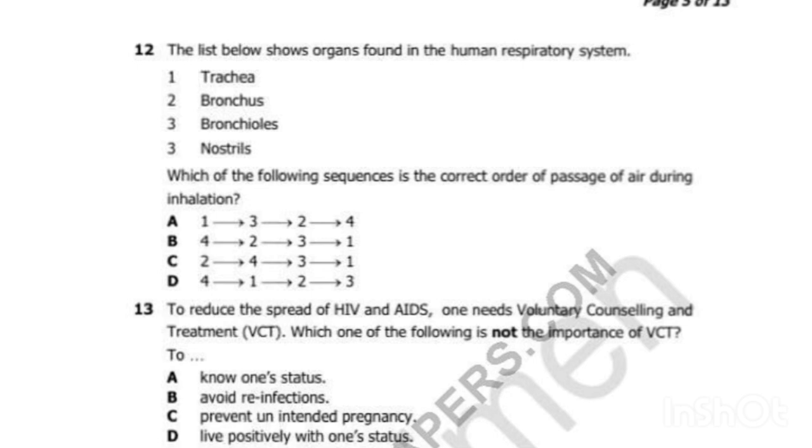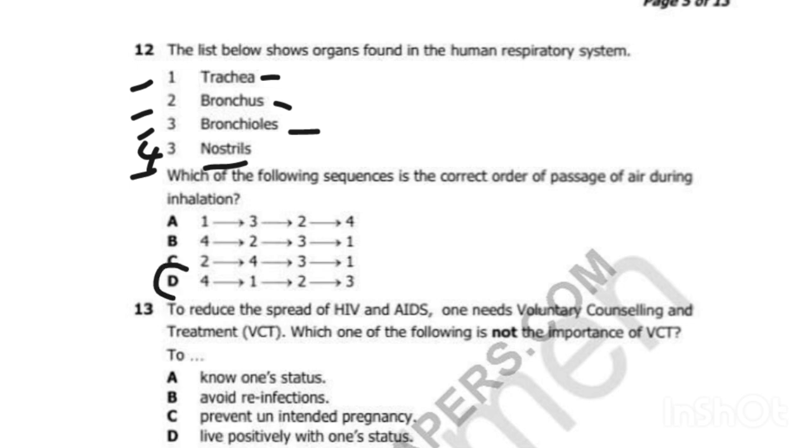The first thing is the nose, which is referred to as the nostril. Then the next one should be the trachea, followed by a bronchus, then bronchioles. So this should be 4, not 3. So it should start from 4, then 1, 2, 3.